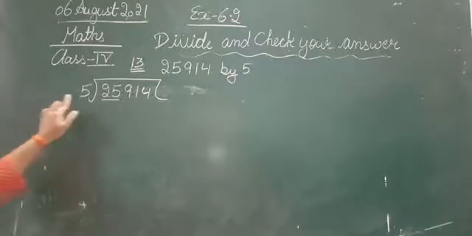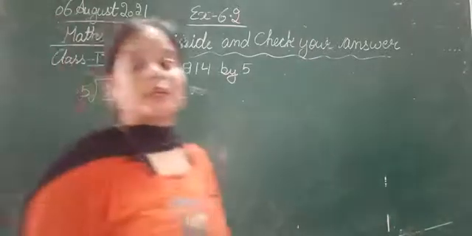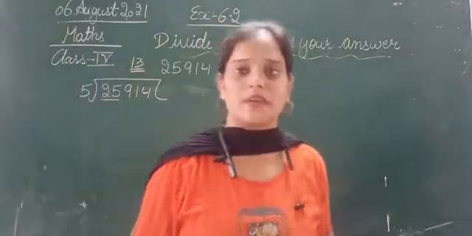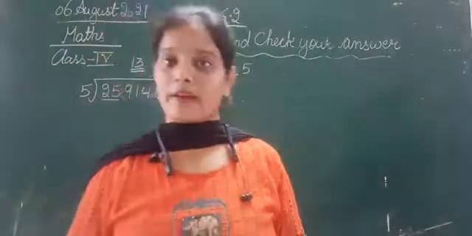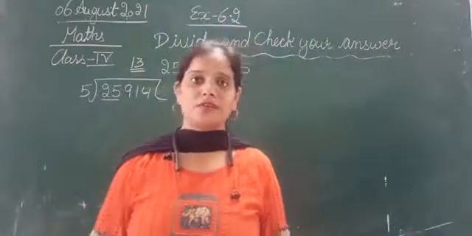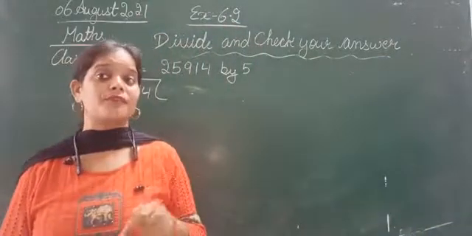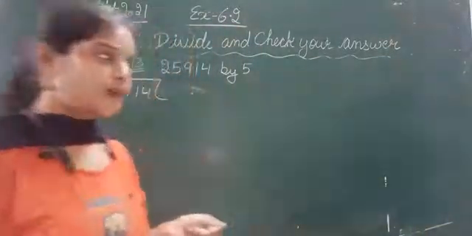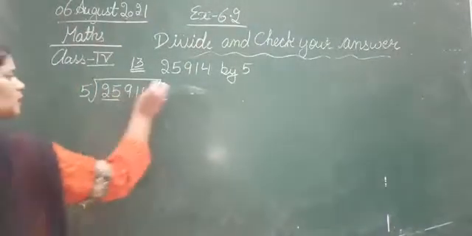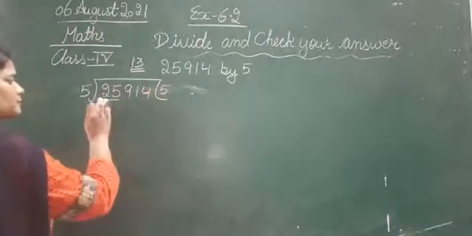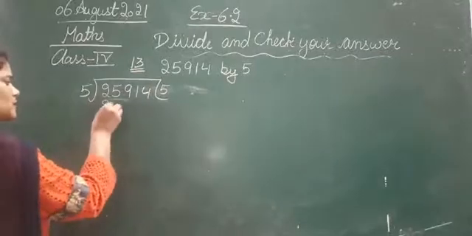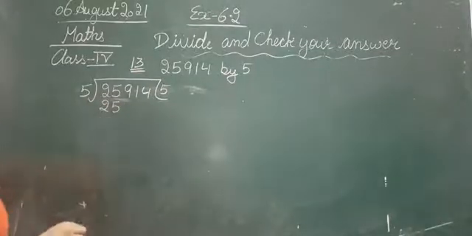So let's read the table of 5 where you will get 25 or less than 25. So 5 ones are 5, 5 twos are 10, 5 threes are 15, 5 fours are 20, 5 fives are 25. So we can write 5 fives are 25.